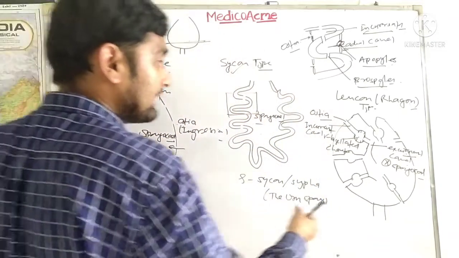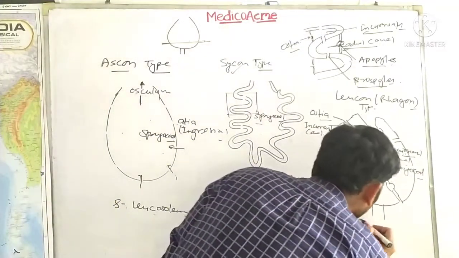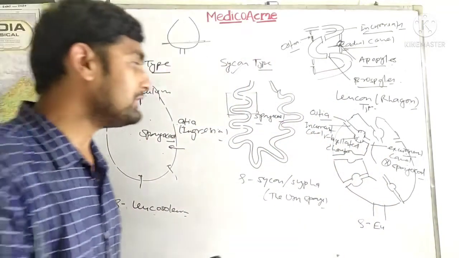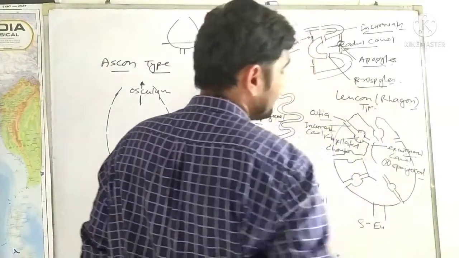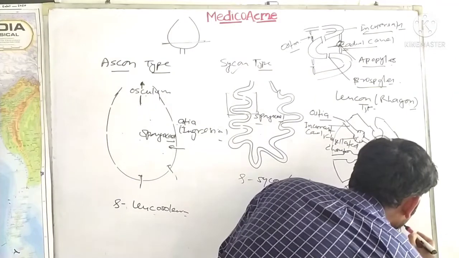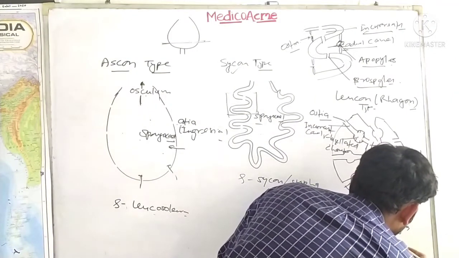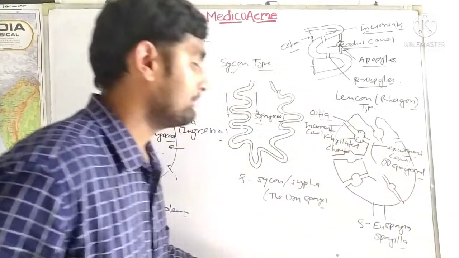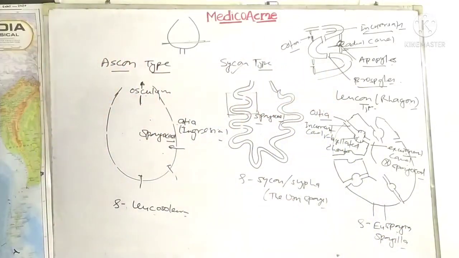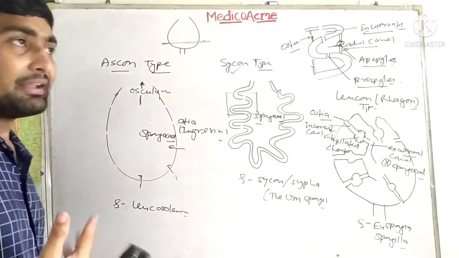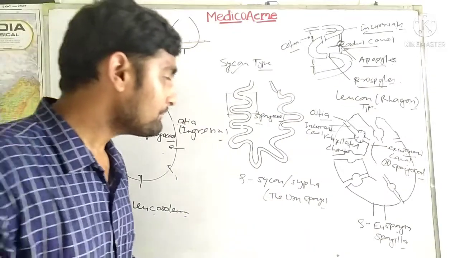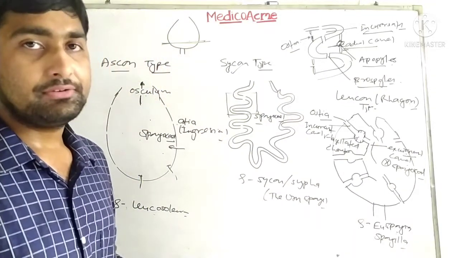Okay, and the third one, this is much more advanced, and it is found in the Desmospongiae. All the Desmospongiae have this kind of Rhagon type or Leucon type of water canal system. So the most important examples here are Euspongia and Spongilla. Spongilla is a freshwater sponge. Euspongia is the bath sponge, nahane wala sponge, okay? Because this is used for bathing in many countries, and many tribal communities use this as a kind of cleansing agent, you can see.